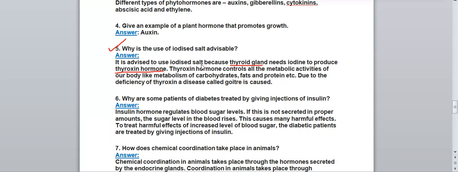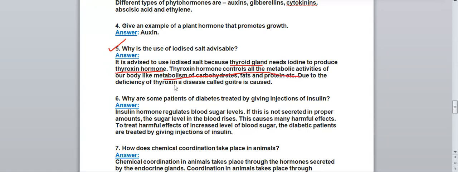So it is advised to use iodized salt because the thyroid gland needs iodine to produce thyroxine hormone. Thyroxine hormone controls all the metabolic activities of our body, like metabolism of carbohydrates, fats and proteins.